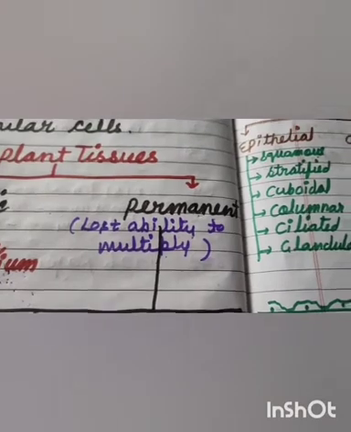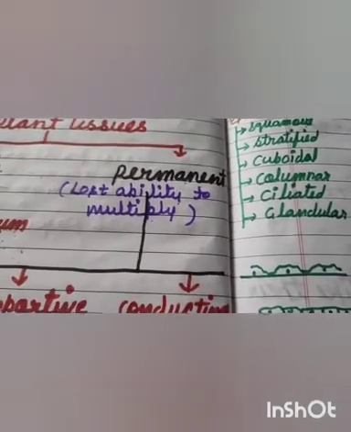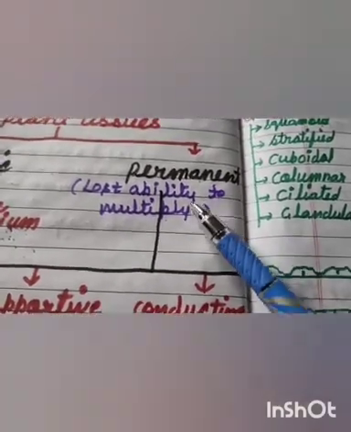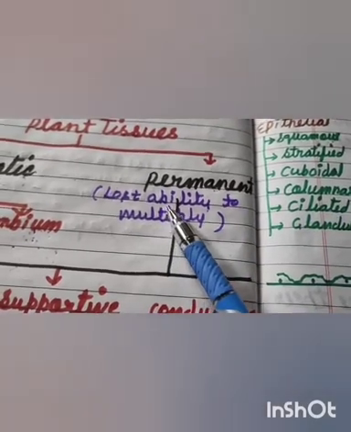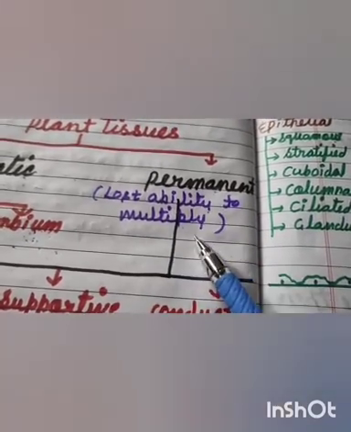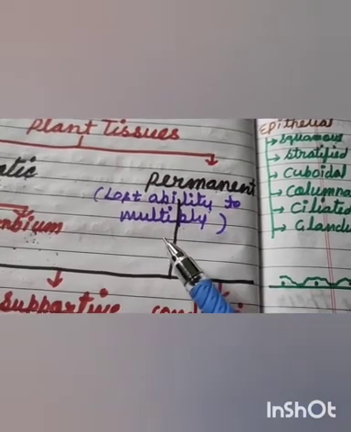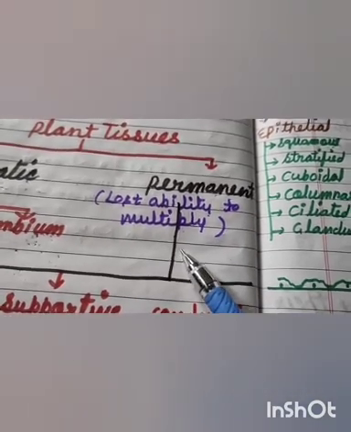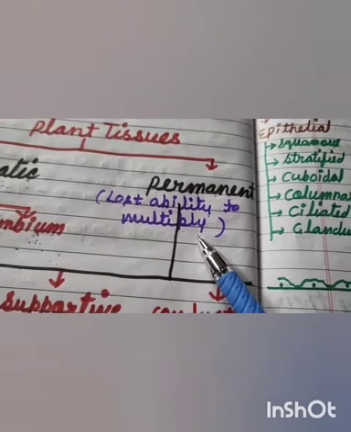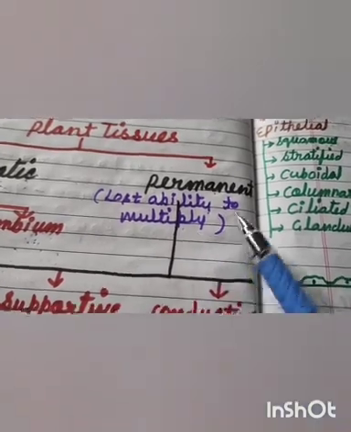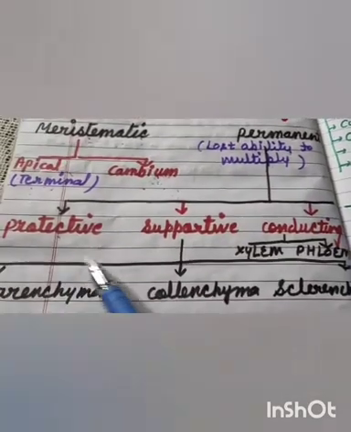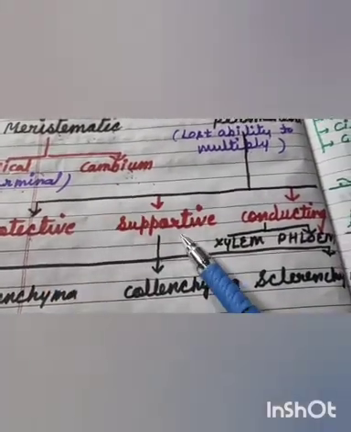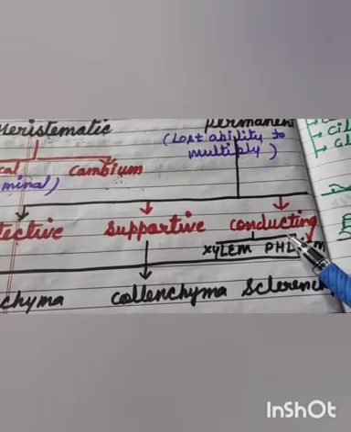Next we will see permanent tissues. Permanent tissues are made up of cells which have lost their ability to multiply. They take a permanent shape to perform some permanent function. They may be living or dead. According to function, permanent tissues are of three types: protective, supportive and conducting.